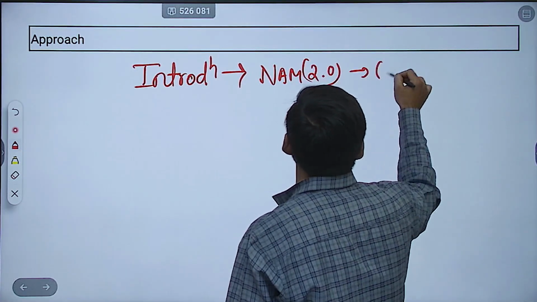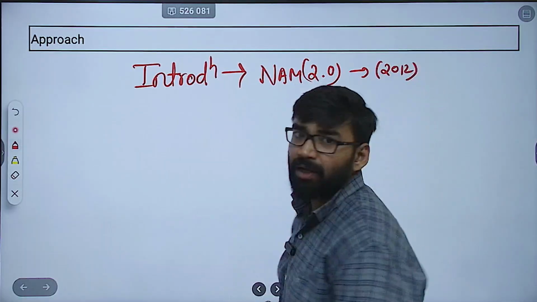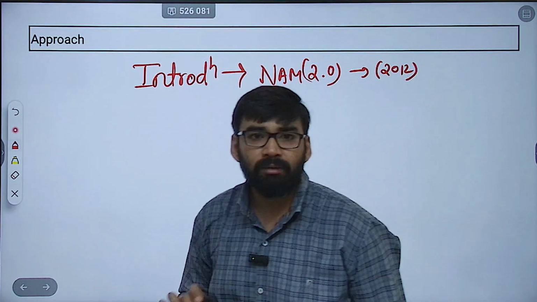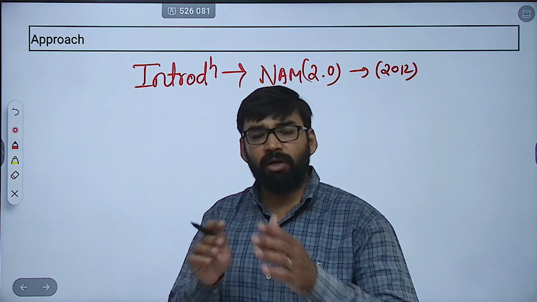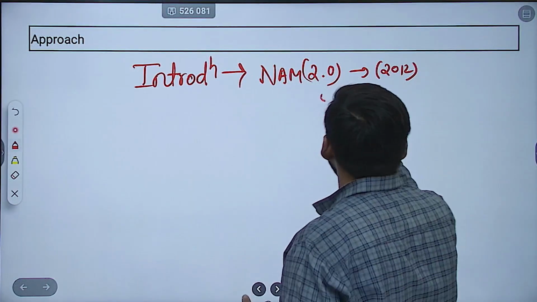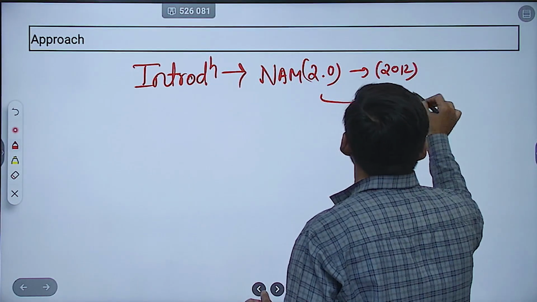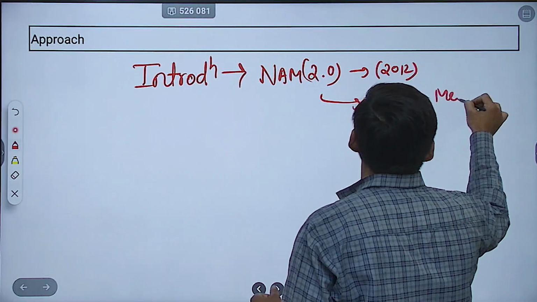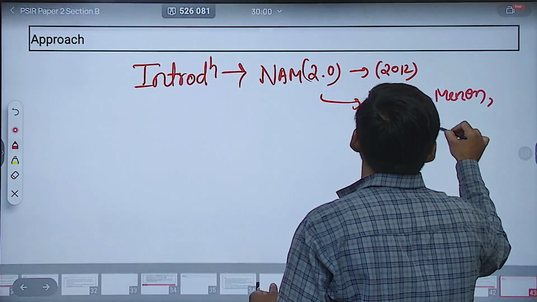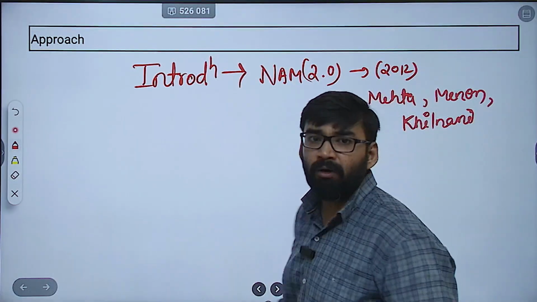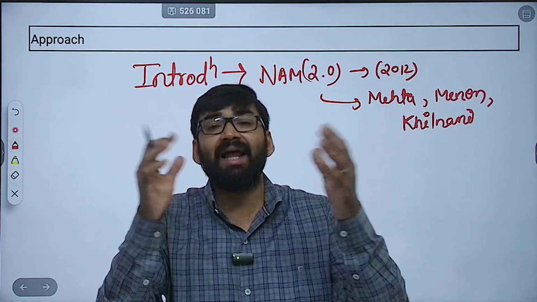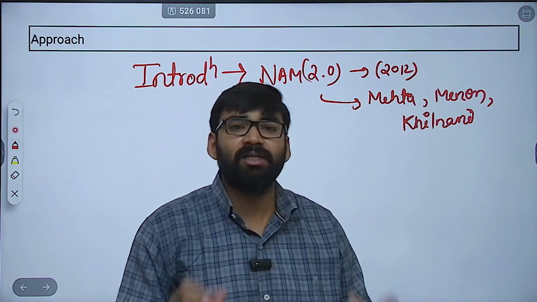It was given in 2012, and who gave it? Mehta and Menon. Clear? So you can mention Mehta, Menon, Khilnani, all these important scholars. They gave a blueprint for India's grand strategy in the 21st century.